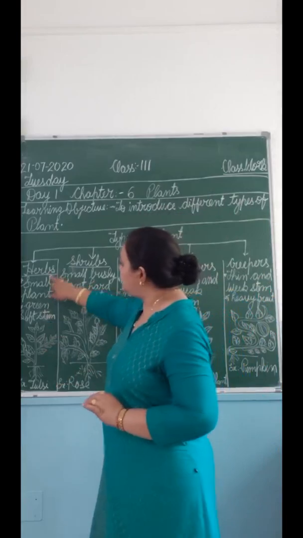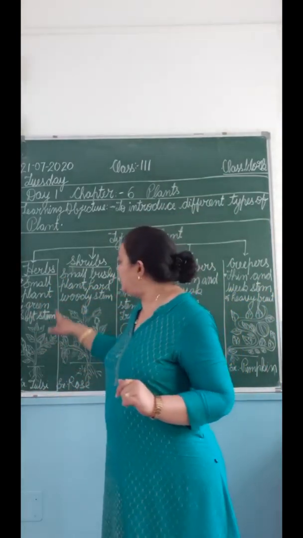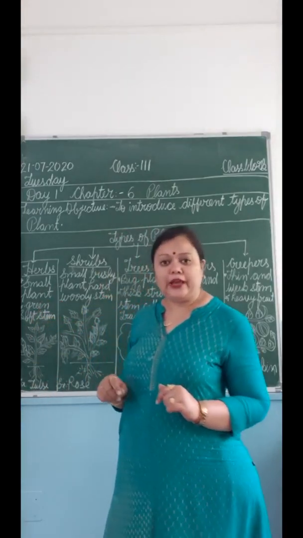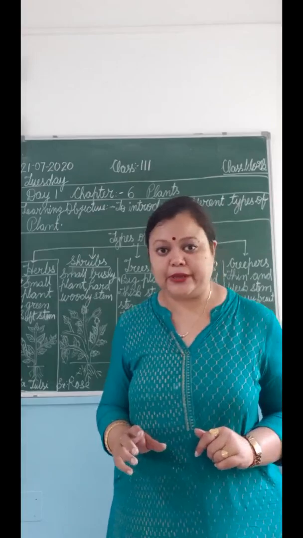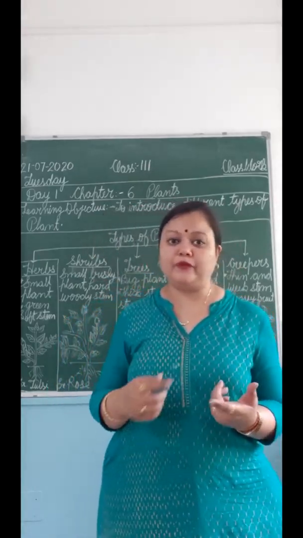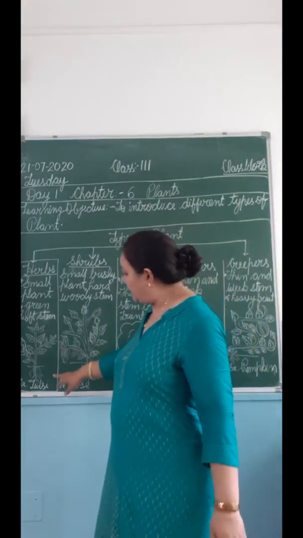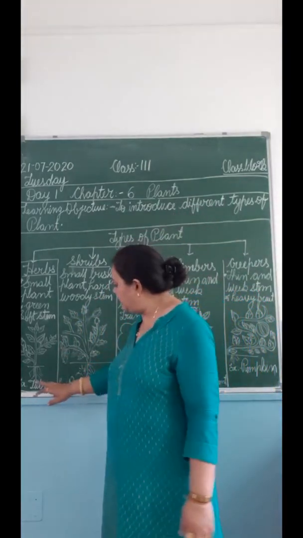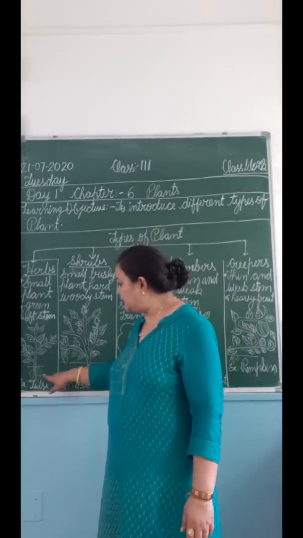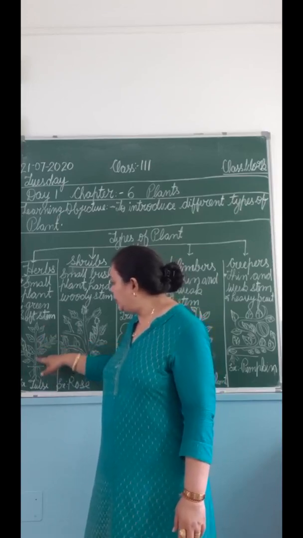Herbs are small plants. They are very small, green plants. They have a green and soft stem. You must have learned the parts of a plant in your previous class, but once again, this is the root, the stem, leaf, flower, fruit, and branches.